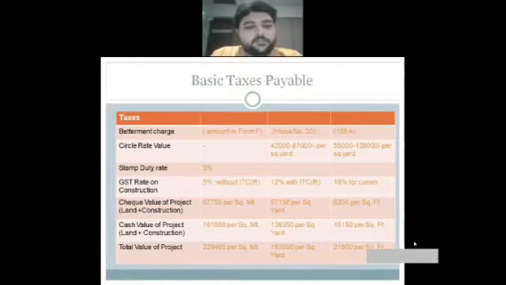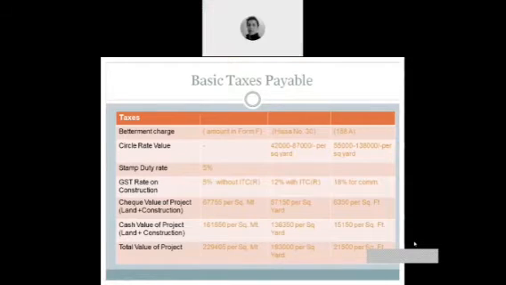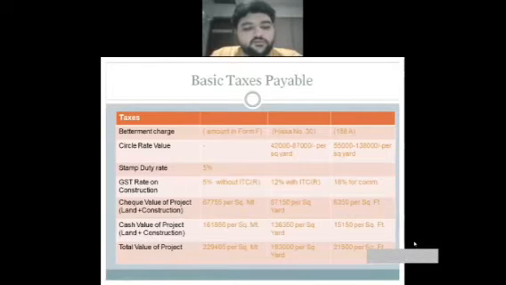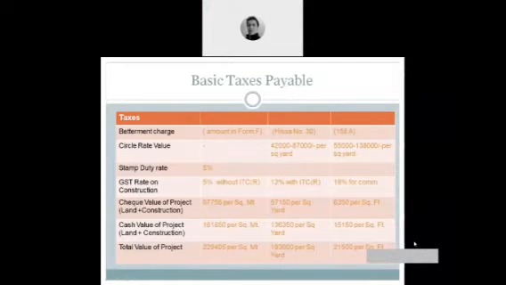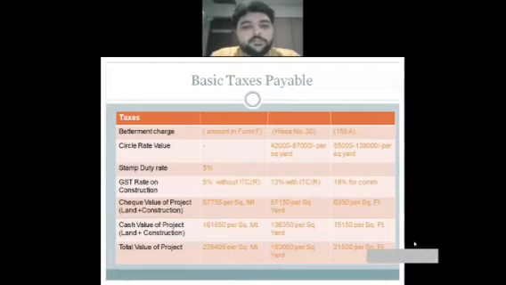Betterment charge I couldn't find because there are no TP schemes or such arrangements. Instead of a TP scheme number, they have a Hissa number, something similar to Sat Bar Utaro, which contains the registration date and ownership and all. And 158A is the plot number, the final plot number. Circle rate I couldn't find for the open land, but I have found it for residential and commercial respectively.